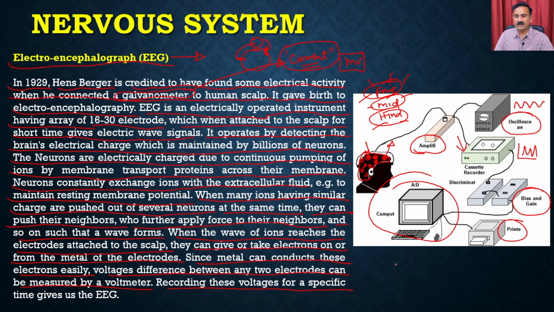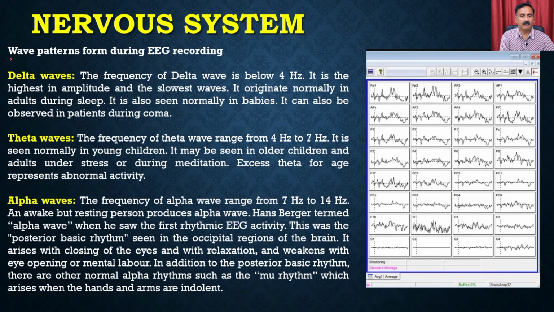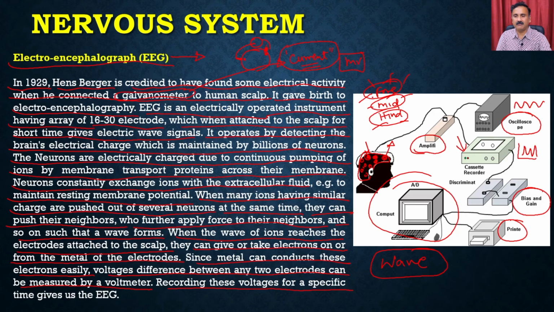Now, what could be the pattern? You are going to have different types of waves coming out after the EEG. So what information will you get after the EEG? These are the wave patterns during the EEG recording that you are going to see from the system, right? You will see different types of wavy patterns, and these waves are related to the different probes you have put. Remember that we have put the probes into the cap, and every probe gives you an electrical impulse, a pattern of how the current is flowing between these two electrodes, right?